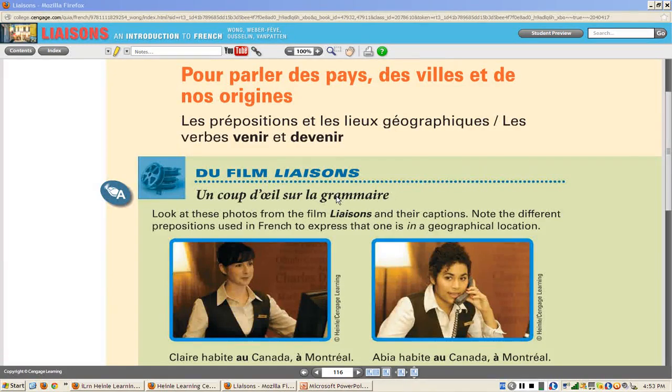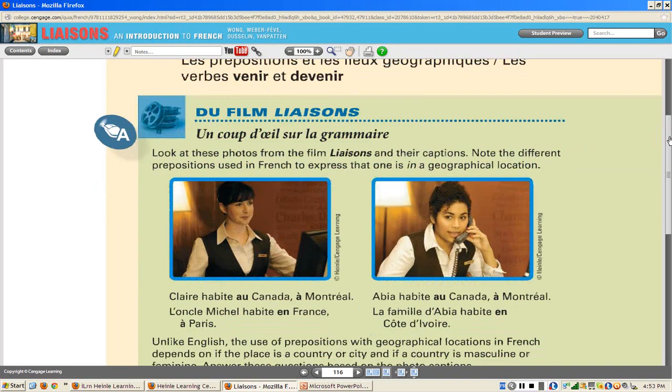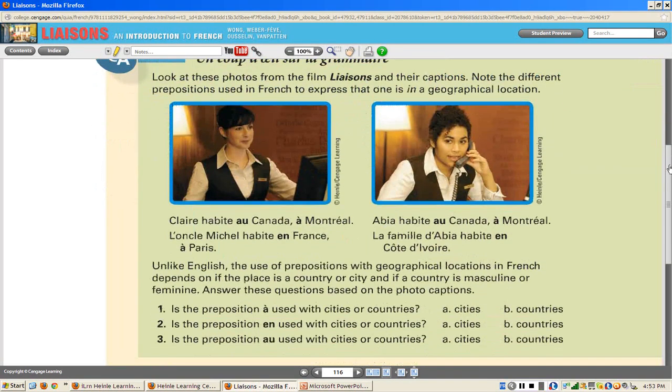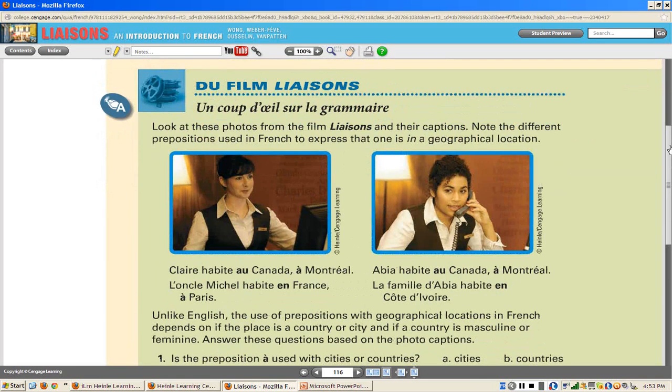Now you should be more comfortable with countries and the articles that come before, that is the le or the la or the les, for les États-Unis or les Pays-Bas for the Netherlands. Now it's time to start learning prepositions, as well as a few new verbs to talk about where we come from. You see in these sentences an example of verbs like habiter, to live in.